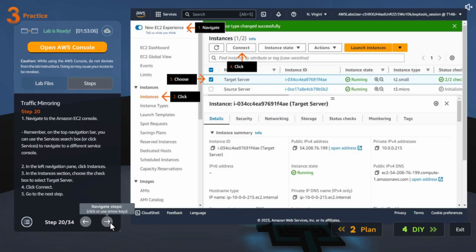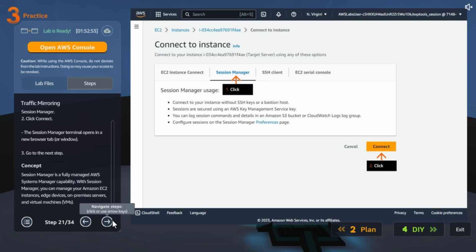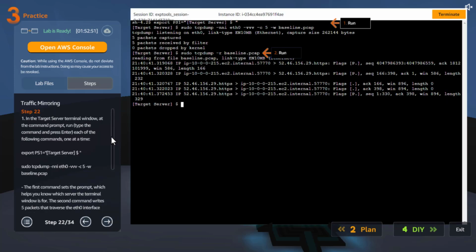Okay, it's created. Now let's go and connect to the target server so that we can see if we are able to copy all the traffic from the source server or not. Okay, session manager, we already know this one. Let's go there and create a variable.